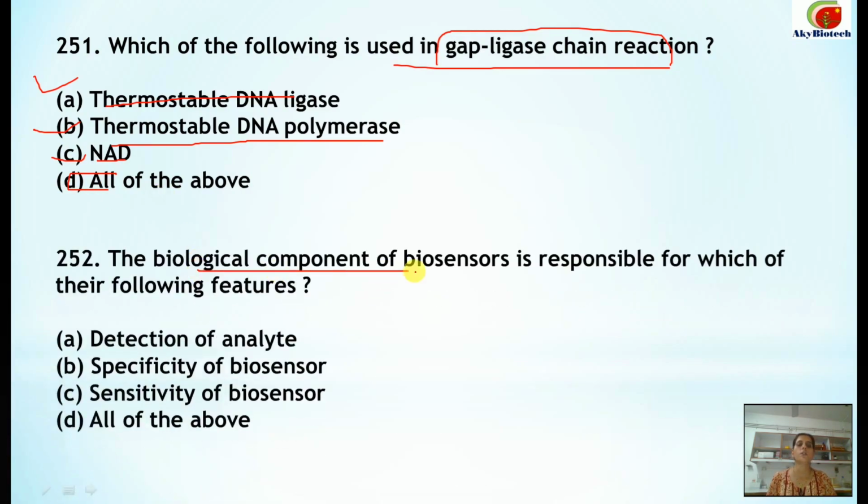The biological component of biosensors is responsible for which of the following features? It is used for detection of analyte, specificity of the biosensor and the sensitivity of the biosensor. So the correct option is all of the above.